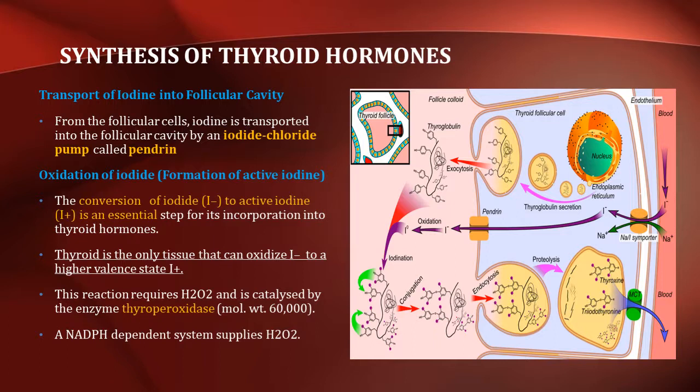Next, we'll move on to the oxidation of iodide. The conversion of iodide to active iodine is an essential step for its incorporation into the thyroid hormones, and thyroid is the only tissue that can oxidize iodide to a higher valence state, I+. This reaction requires hydrogen peroxide and is catalyzed by the enzyme thyroperoxidase, which has a molecular weight of around 60,000. The hydrogen peroxide is supplied by a NADPH dependent system.